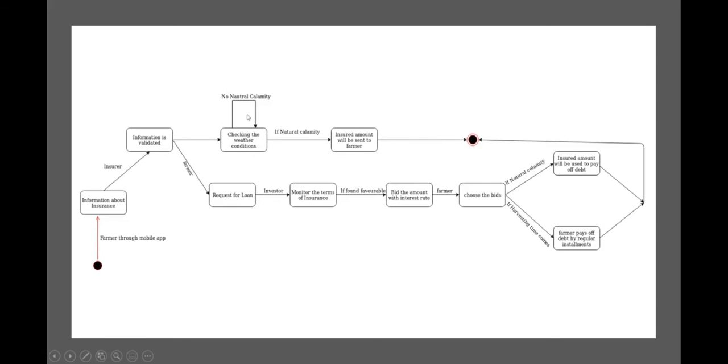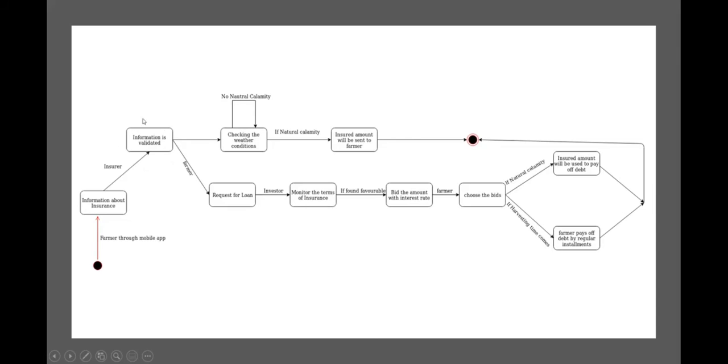If there is no natural calamity, then normally the insurance would expire and the farmer would sell his crops. And if there is any natural calamity, then the farmer would get the insurance amount directly to his account.